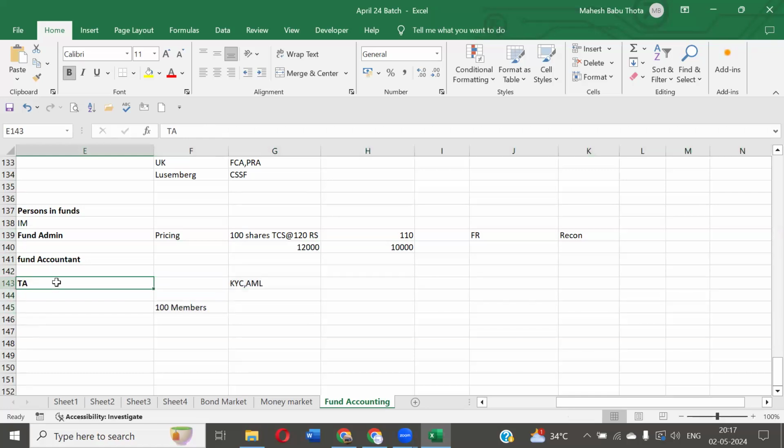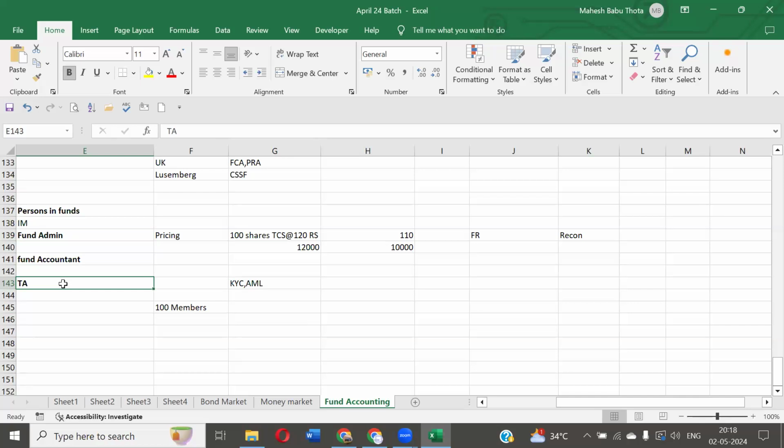So for this, there will be a separate company? In reality, there won't be a separate company. In the same company, we have the fund administrator, like JP Morgan, State Street Bank and all. They will have a separate division, a separate wing and department, for the transfer agents also. So they'll take care of that work. Understanding the point?